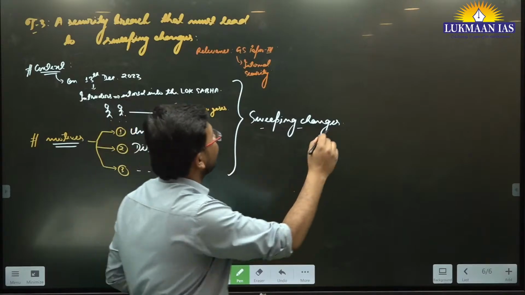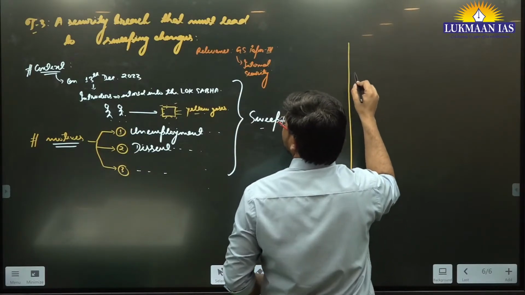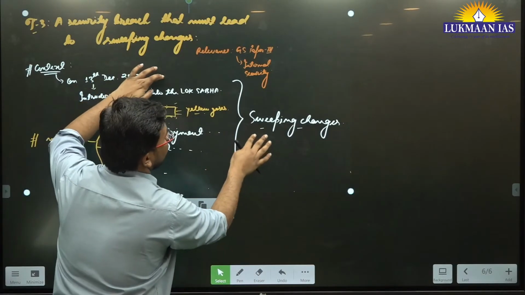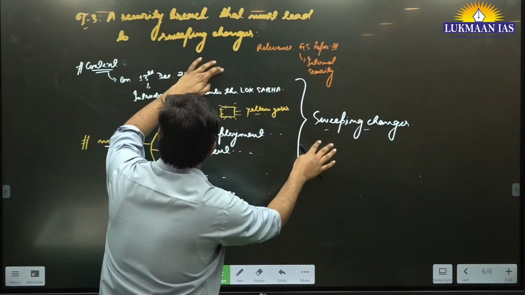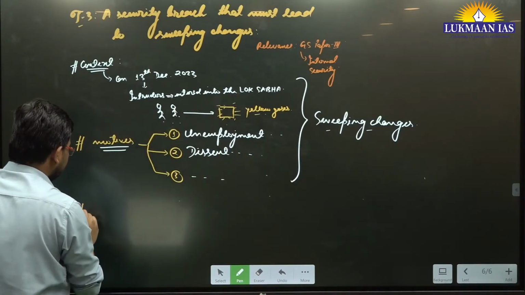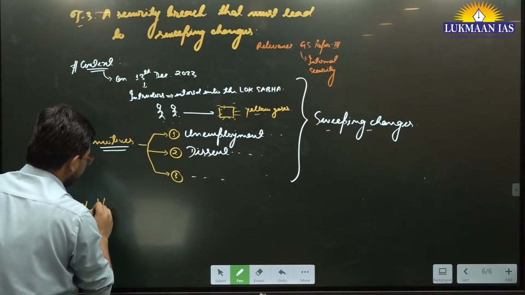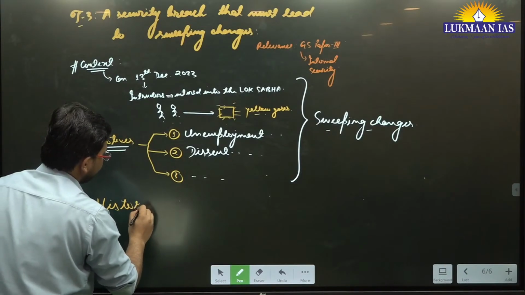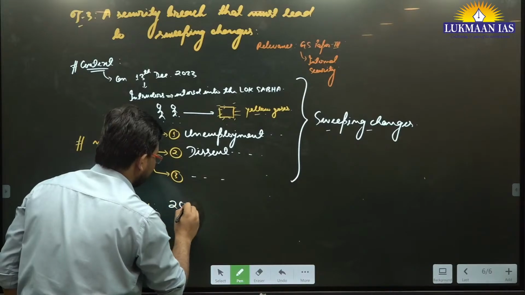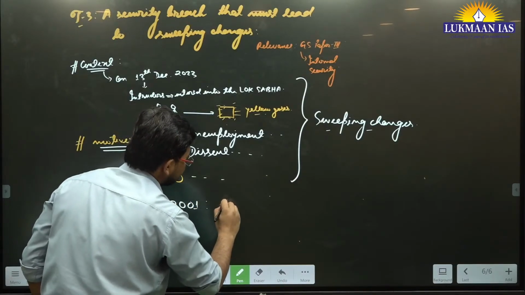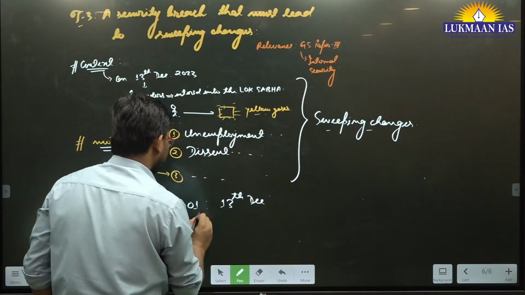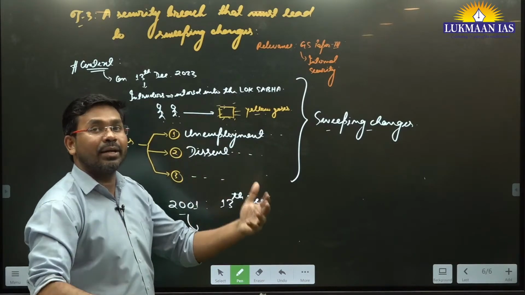If we talk about history, there is a history of security breaches in the parliament. In this article they have discussed a similar incident that happened in 2001 on the same day, 13th December 2001, when terrorists entered the parliament.